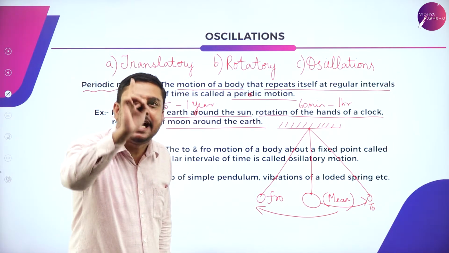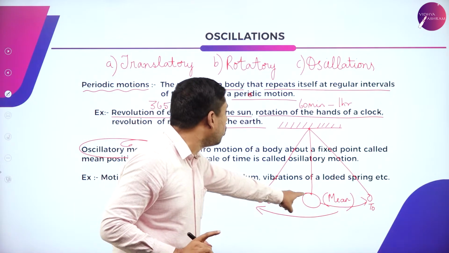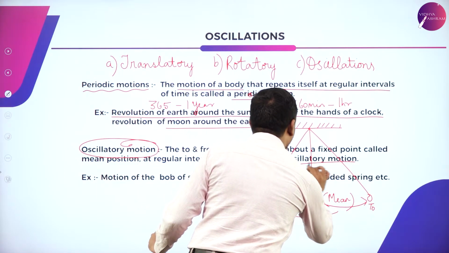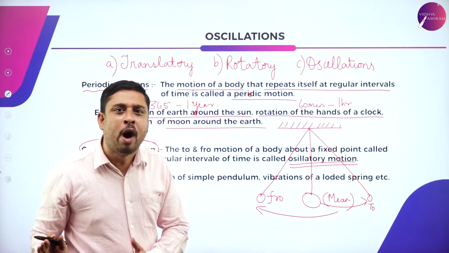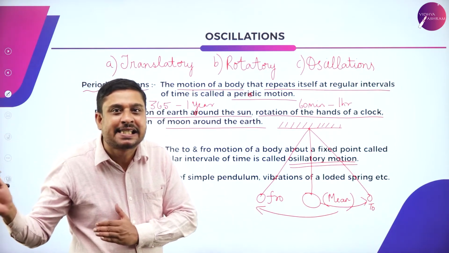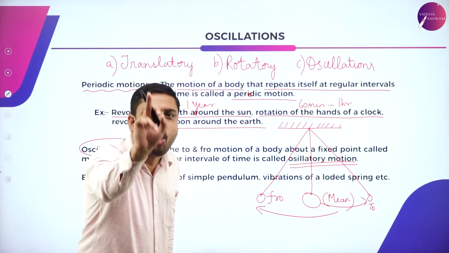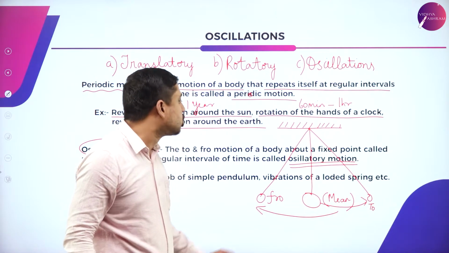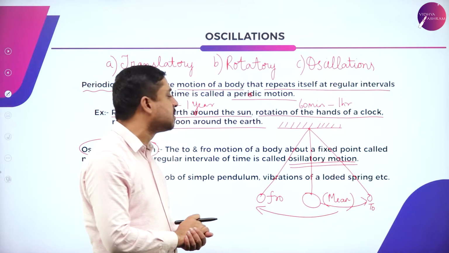One complete to and fro motion about the mean position is what we call oscillatory motion. To and fro means to one extreme, that one complete to and fro motion about the mean position is what we call oscillations.